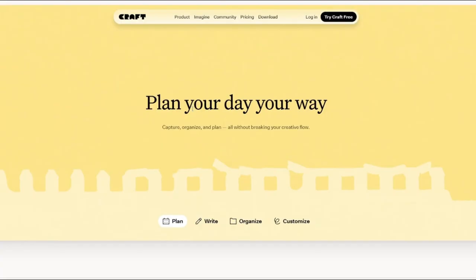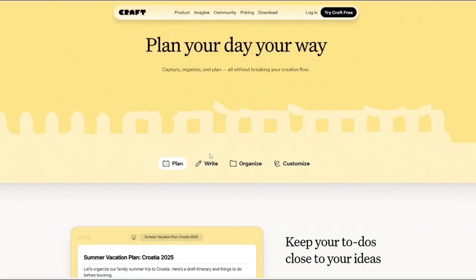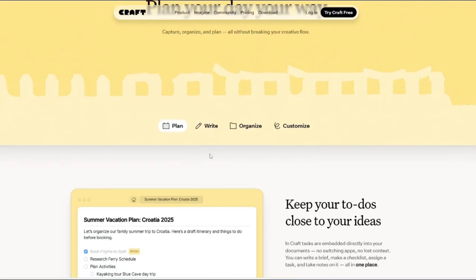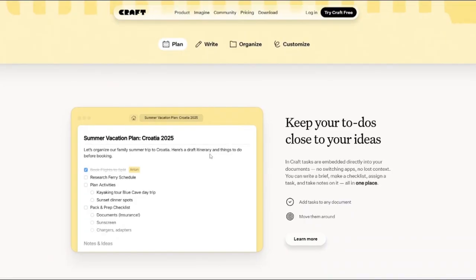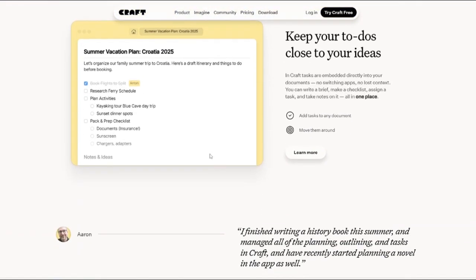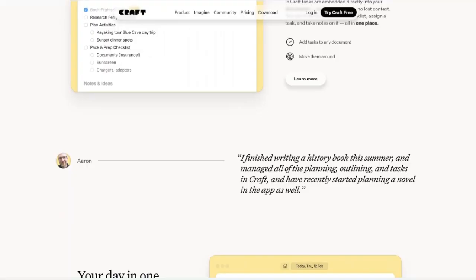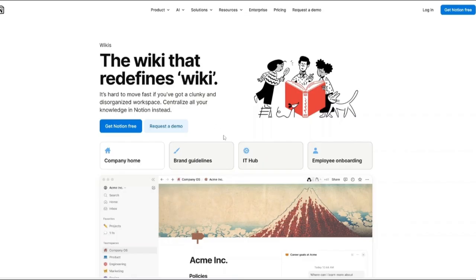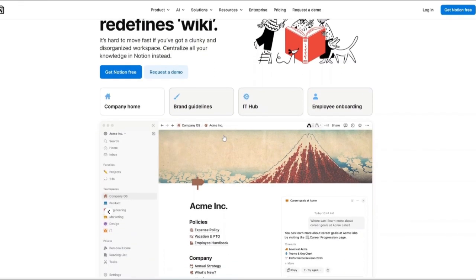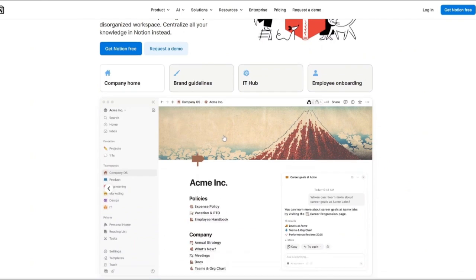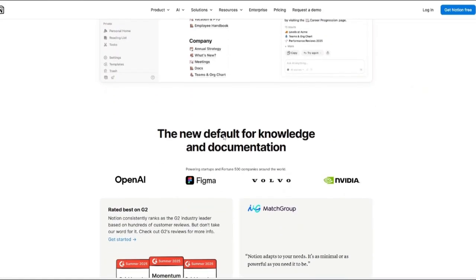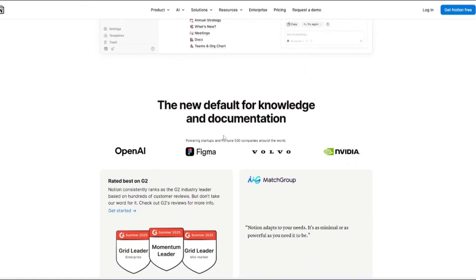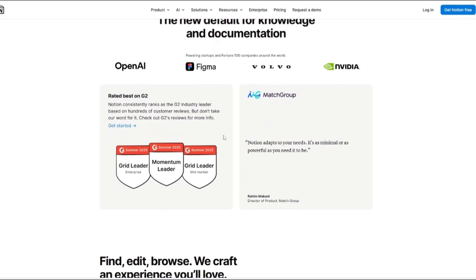Let's talk about task management. Craft allows you to add tasks directly inside documents, which works well for personal productivity and lightweight planning. It's simple and effective, but not designed for complex project tracking. On the other hand, Notion's task management is far more advanced. Tasks can live inside databases, they can be filtered, assigned, tracked by status, deadlines, priorities, or even connected to other projects or people. So if task and project tracking are central to your workflow, Notion is really stronger here.